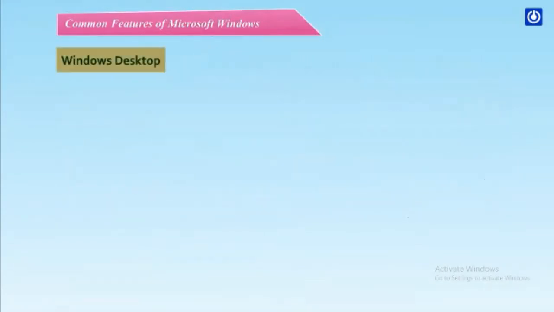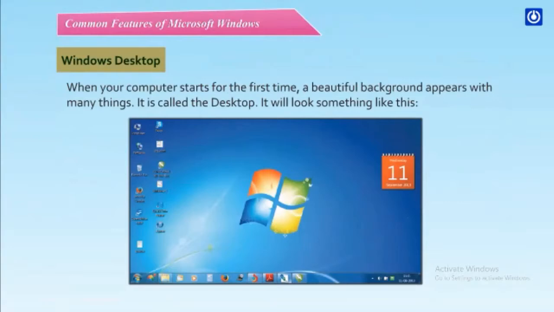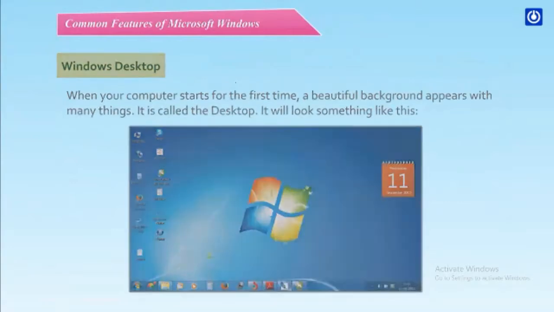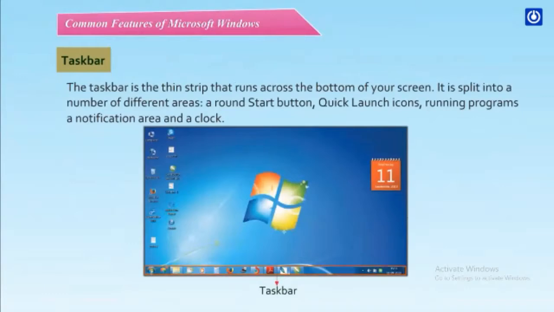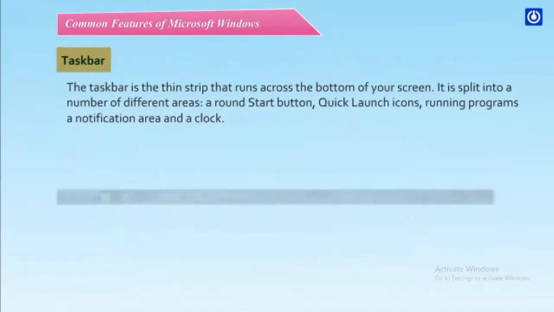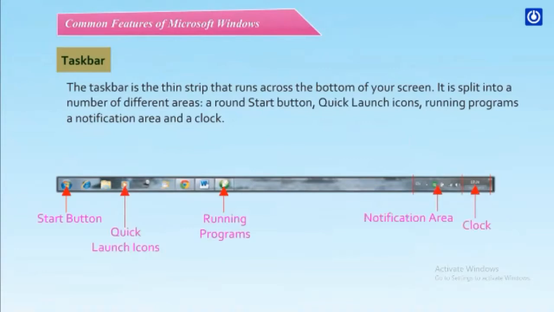Windows Desktop. When your computer starts for the first time, a beautiful background appears with many things. It is called the desktop. It will look something like this. Taskbar. The taskbar is the thin strip that runs across the bottom of your screen. It is split into a number of different areas. A round start button, quick launch icons, running programs, a notification area, and a clock.